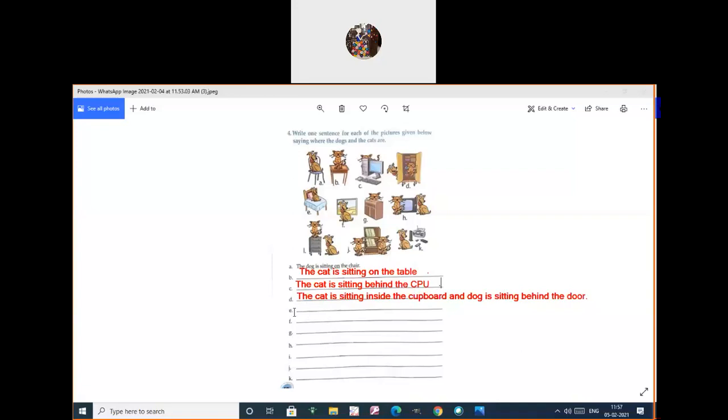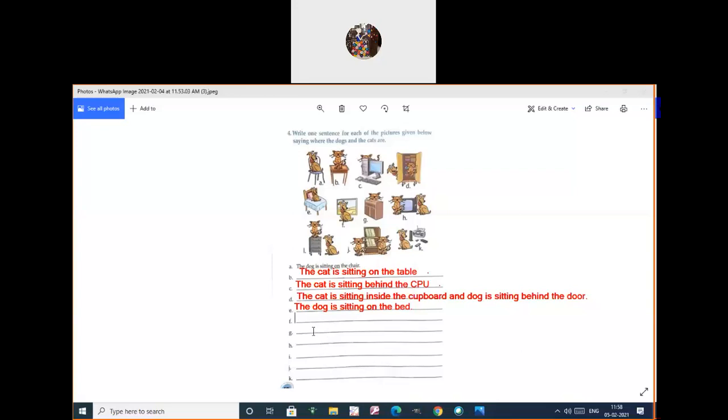Okay, E1. Where is the E1? Where is the dog here? The dog is sitting on the bed. Sitting on the bed. Yes. So always start with capital and end with full stop. Without fail, you have to follow the punctuation there.